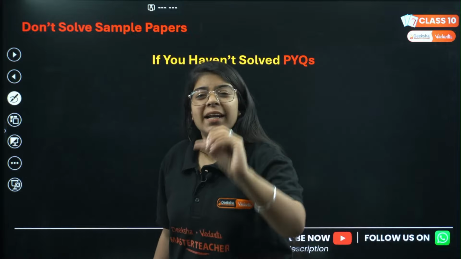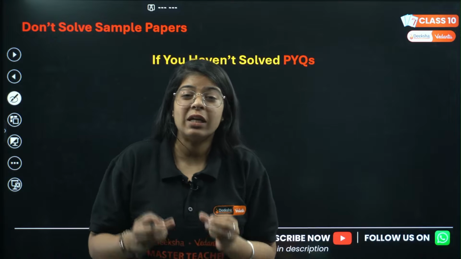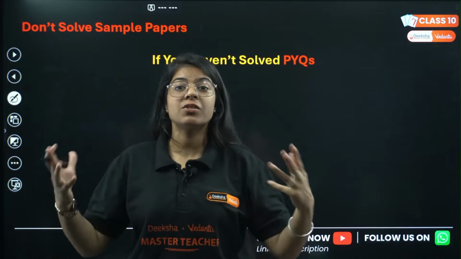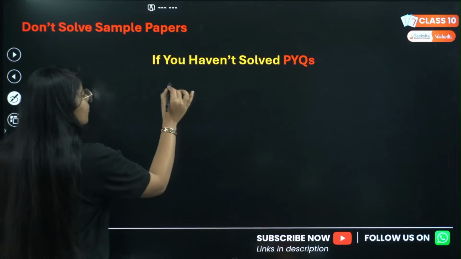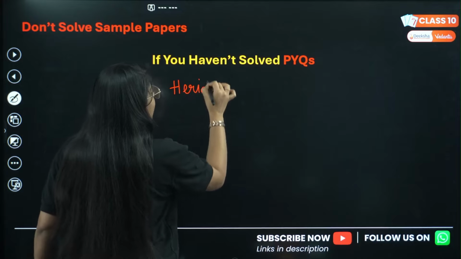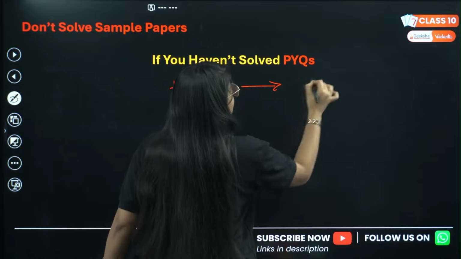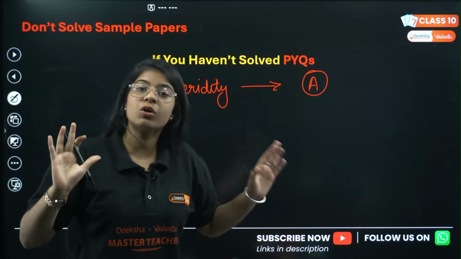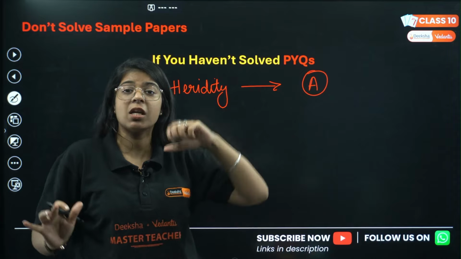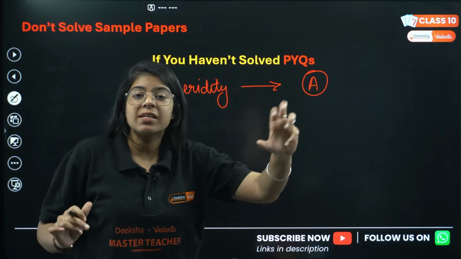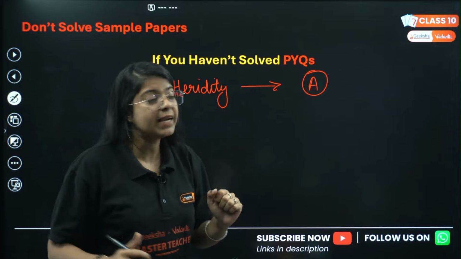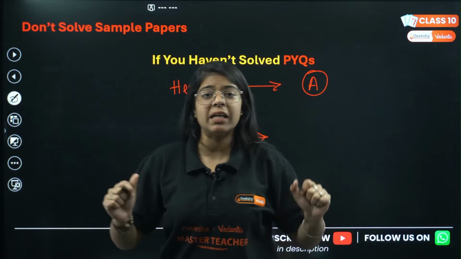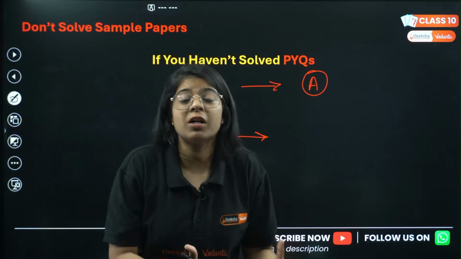You are jumping directly to sample papers without doing PYQs. You have not seen what kind of questions CBSE asked. Let's say from the chapter heredity, a certain kind of question has been asked, and you don't know that CBSE asked this particular question. It is repeated every year. It asks these kinds of questions every year, right? And you are preparing for something else altogether. You are preparing for itty-bitty things from your NCERT, but that is not important.